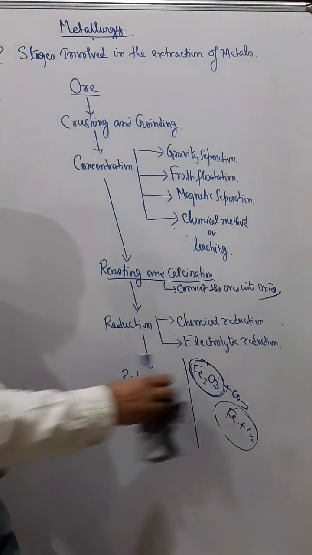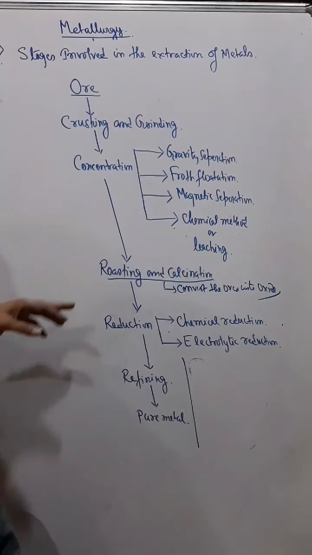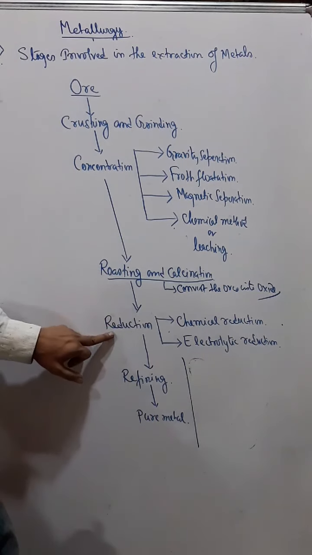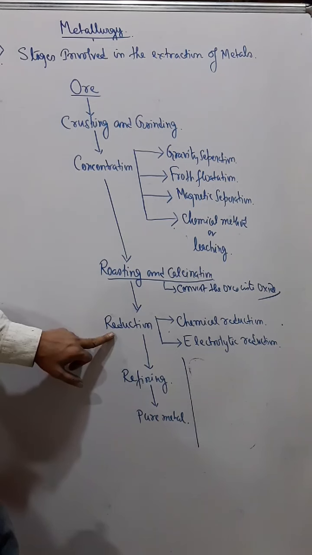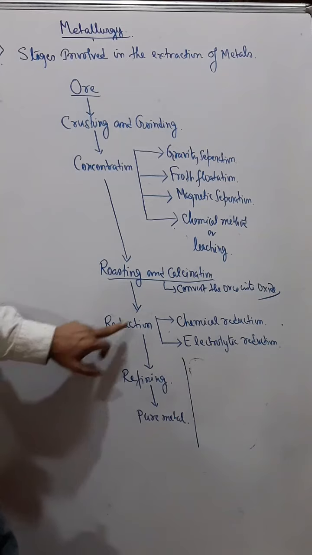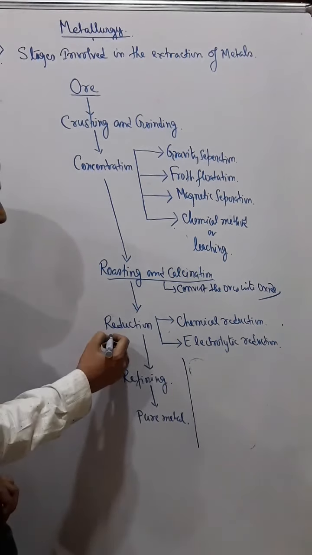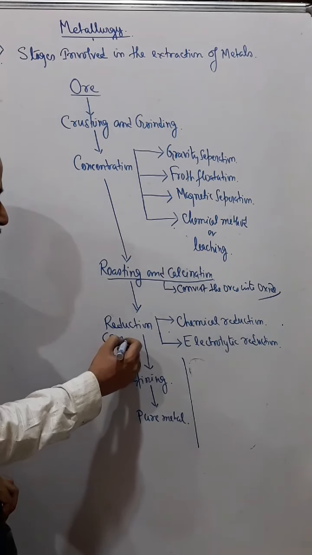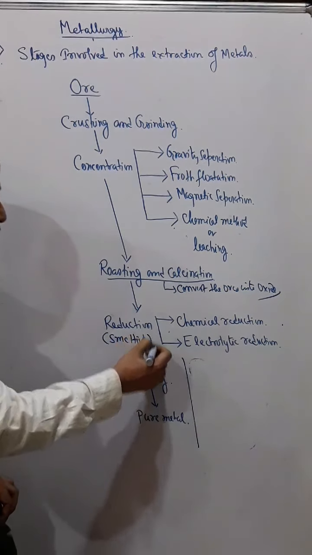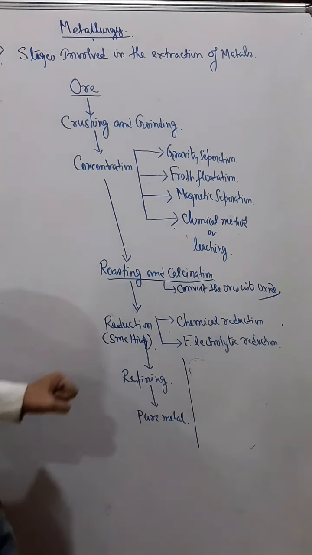Once the roasting or calcination is done, the ore has been converted into oxide, and then we reduce the oxide either by chemical reduction or by electrolytic reduction. This reduction is also known as smelting: reduction of the oxide into metal, chemically termed smelting.